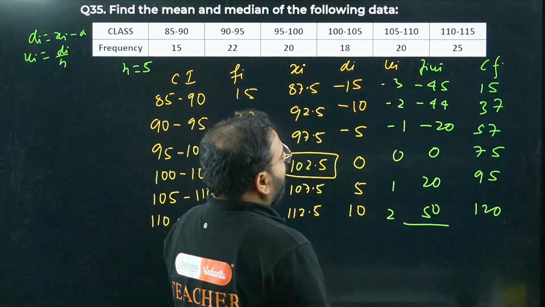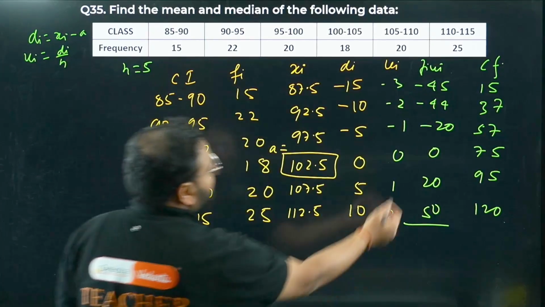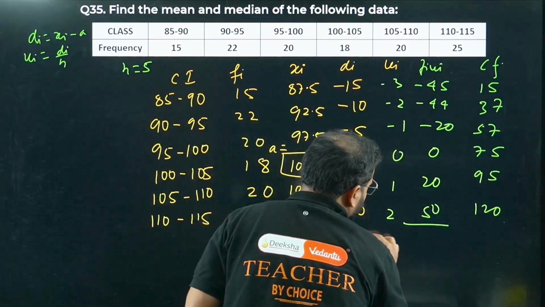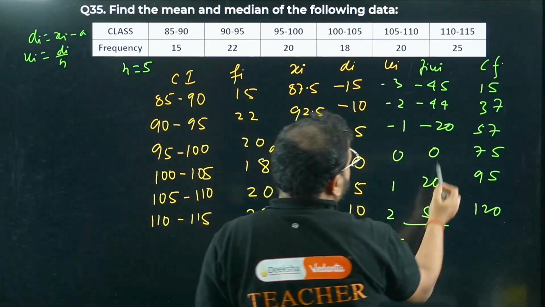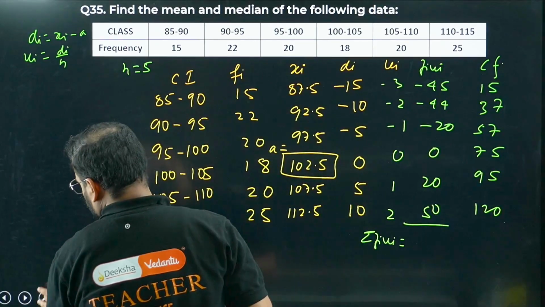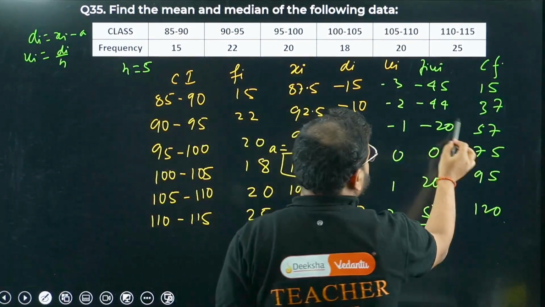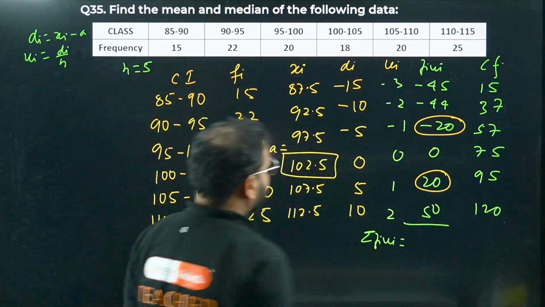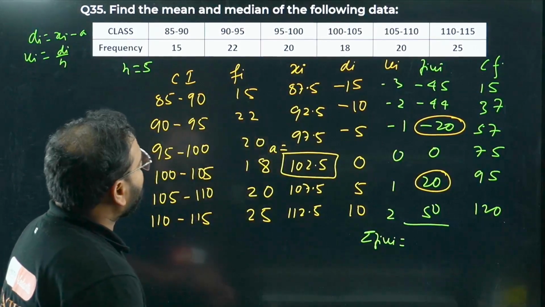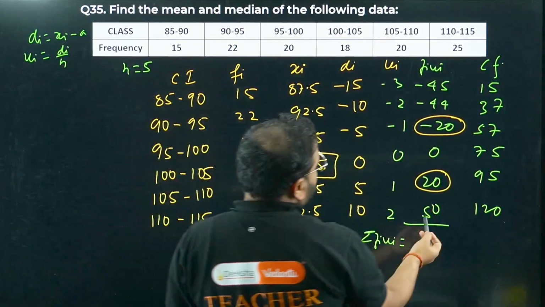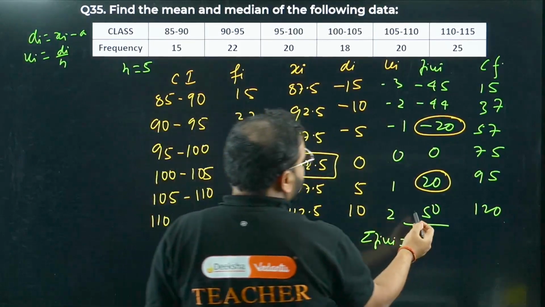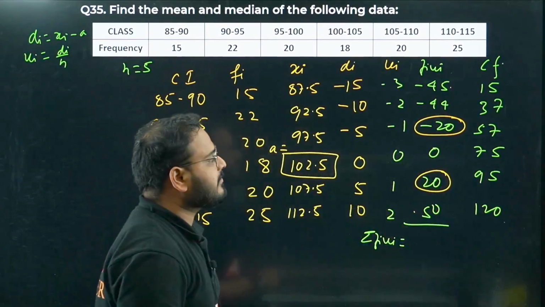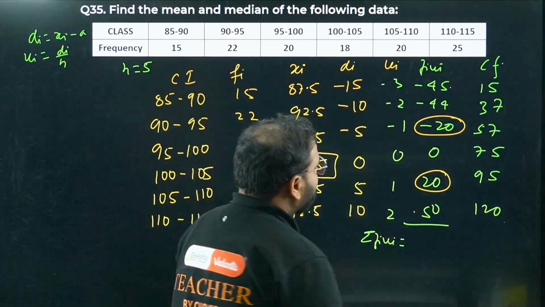All right. Let's find the mean first. So we have to find sigma Fi ui. Sum of Fi ui: this and this can be cancelled, 20 and minus 20. Now we have 50 and here I have 45 negative, so minus 44 plus 5 will make minus 39.